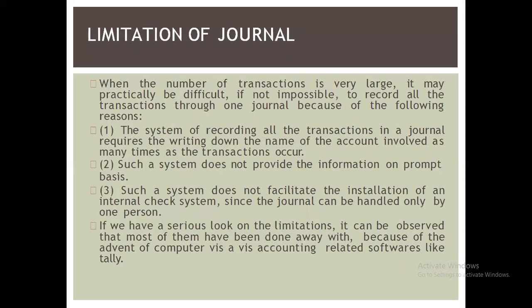Okay, as you know, there are two sides of every coin. If there are advantages, there are always disadvantages. When the number of transactions is very large, it's practically difficult for a human to record such transactions. But with the help of Tally, it's a bit easier, right? The system of recording all the transactions in a journal requires writing down the name of the account, right? So such a system does not provide the information on a strong basis. Information cannot be provided on a very quick basis. You can retrieve the data, but it cannot be provided on demand.